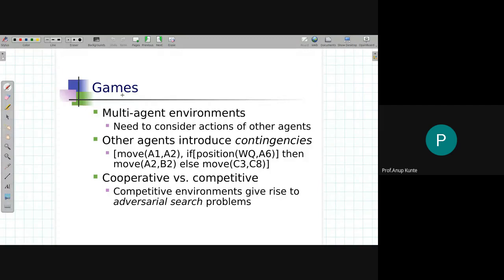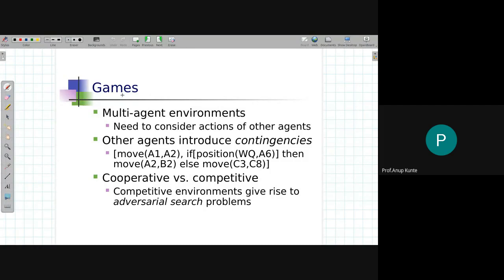Without that, if we just do a one-sided affair, it's not going to be sufficient for finding the goal node that we are interested in. The other agents may also introduce contingencies. Contingencies means, if this scenario happens then this action will be taken, and if that scenario happens then that action will be taken. So there will be alternatives I should have available.